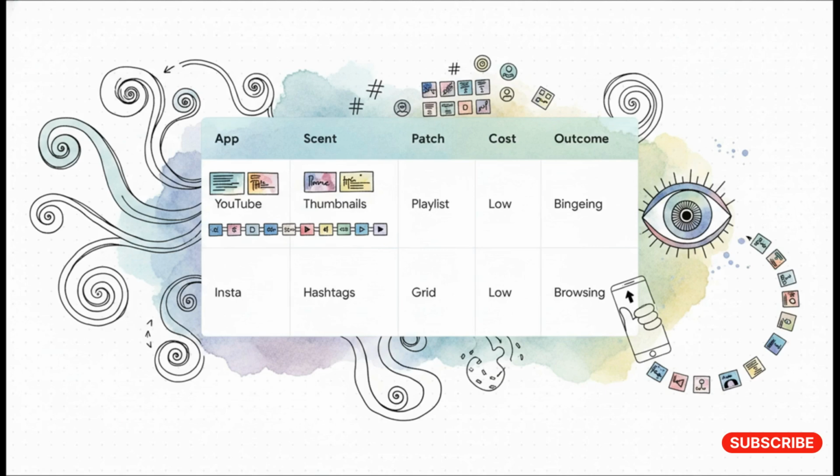Now, Instagram uses a really similar playbook. The scent comes from hashtags and story bubbles, and those lead you right into the infinite patch of the Explore page. The cost? A tiny little flick of your thumb. Infinite scroll means extremely low cost. So users continue browsing for hours because they're getting this massive reward for almost zero effort. It is perfectly engineered foraging.